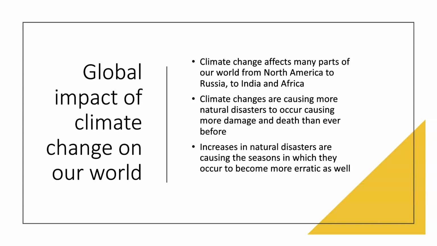So we've seen an increase because of climate change in these natural disasters that are causing these issues. And as well, increases in natural disasters are causing the seasons in which they occur to become more erratic as well. So a perfect example of this that we're going to use later on is India with their landslides and their monsoon seasons.